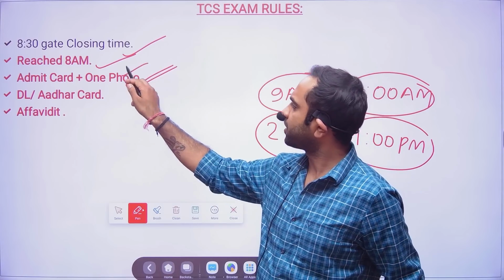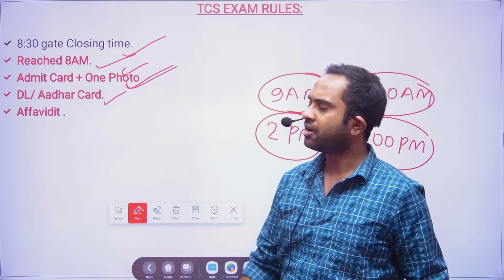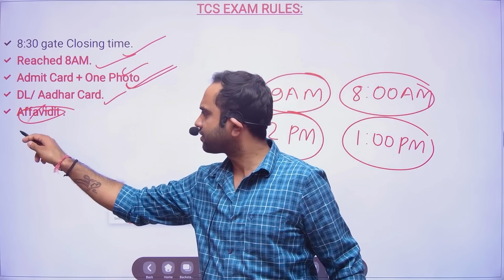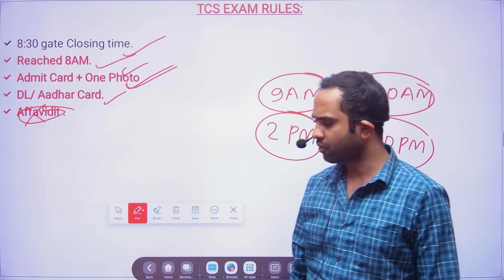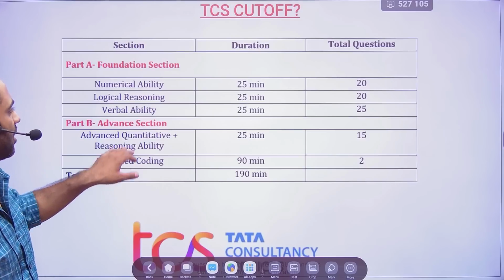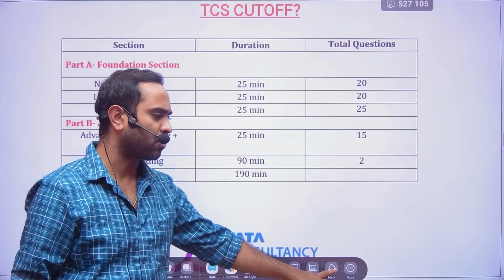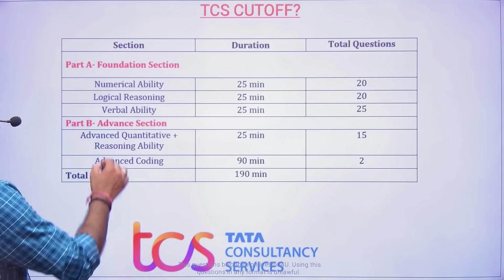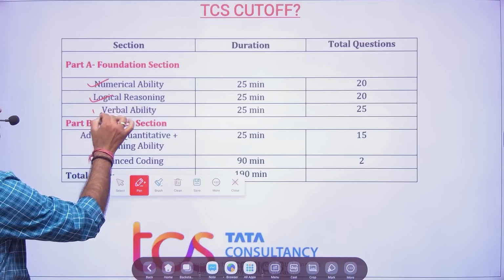On top of that admit card you have to put a DL or Aadhaar card. If you are not getting it, in case they can give you an affidavit, but don't go for the affidavit. Okay, clear, fine. Then friends, this will be your pattern. There is no confusion with respect to pattern. So numerical ability, logical reasoning and verbal ability.